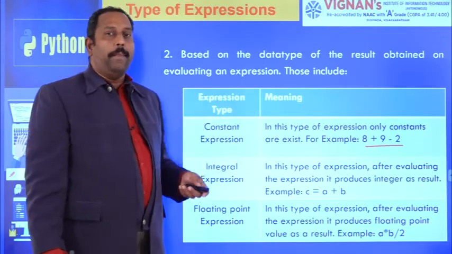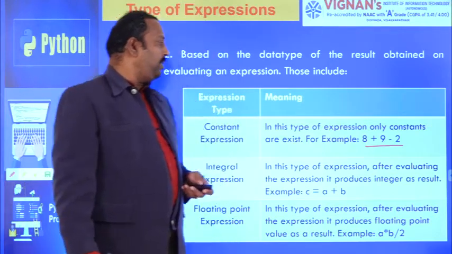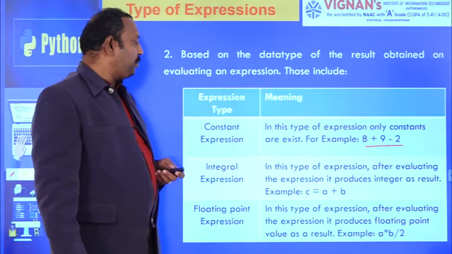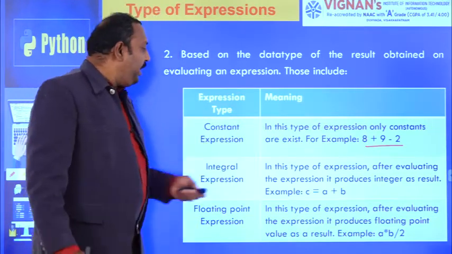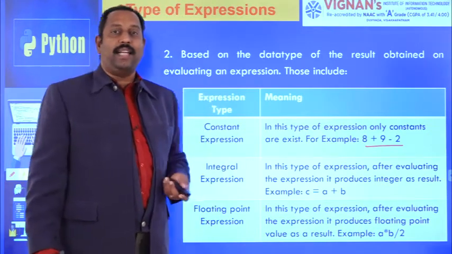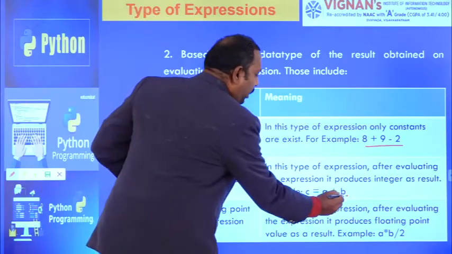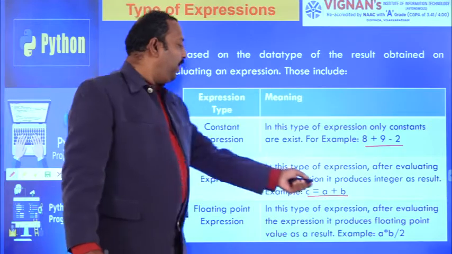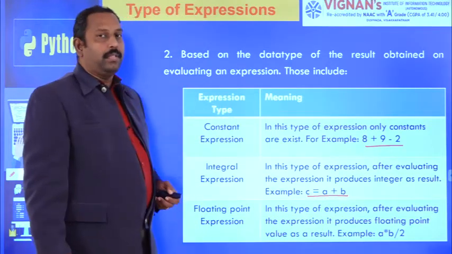That means all operands are constants only and two operators exist here. That type of expression is called constant expression. The next one is an integral expression. After evaluating the expression, if you get the result as an integer, then it is called an integral expression. For example, here you see c equal to a plus b.